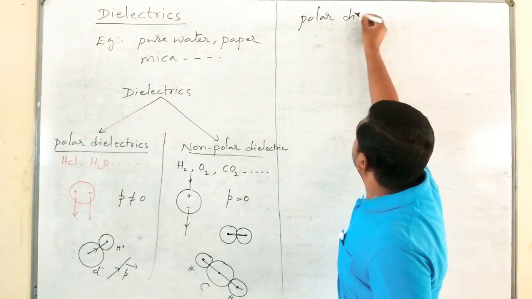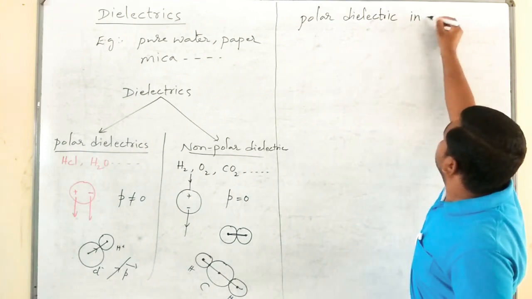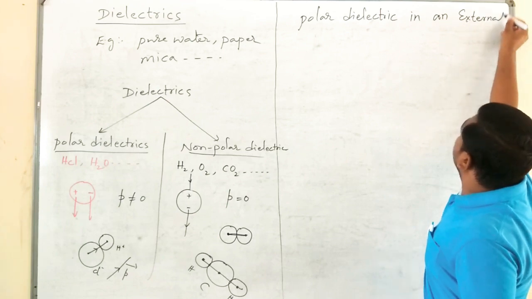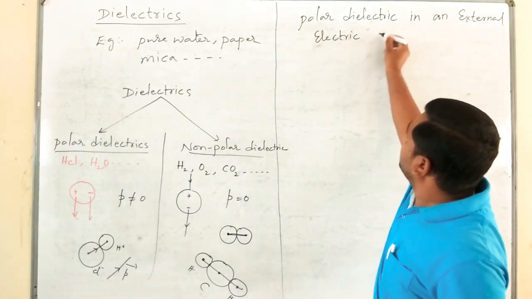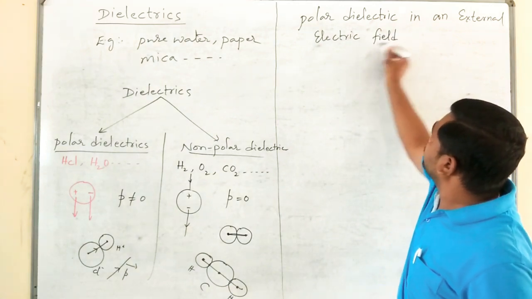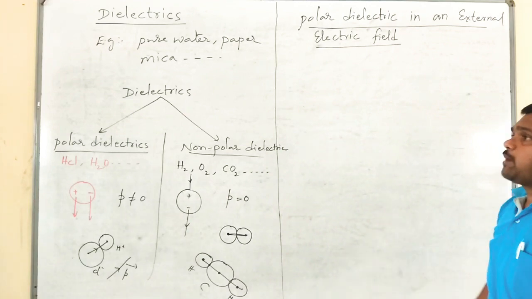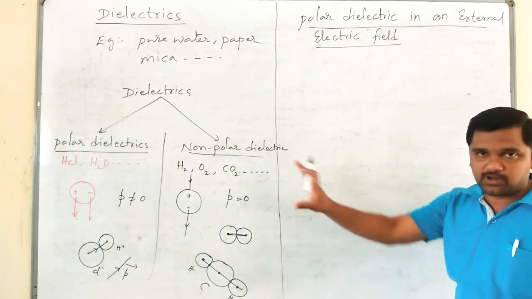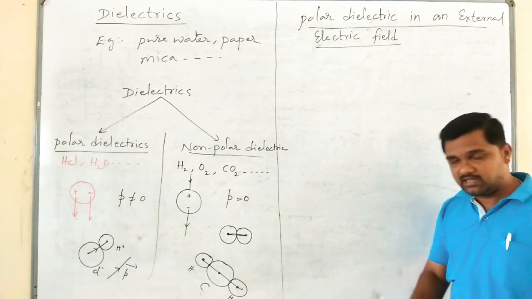A polar dielectric in an external electric field. According to the property of polar dielectrics, these are the dielectrics made up of polar molecules which possess non-zero electric dipole moment, isn't it?